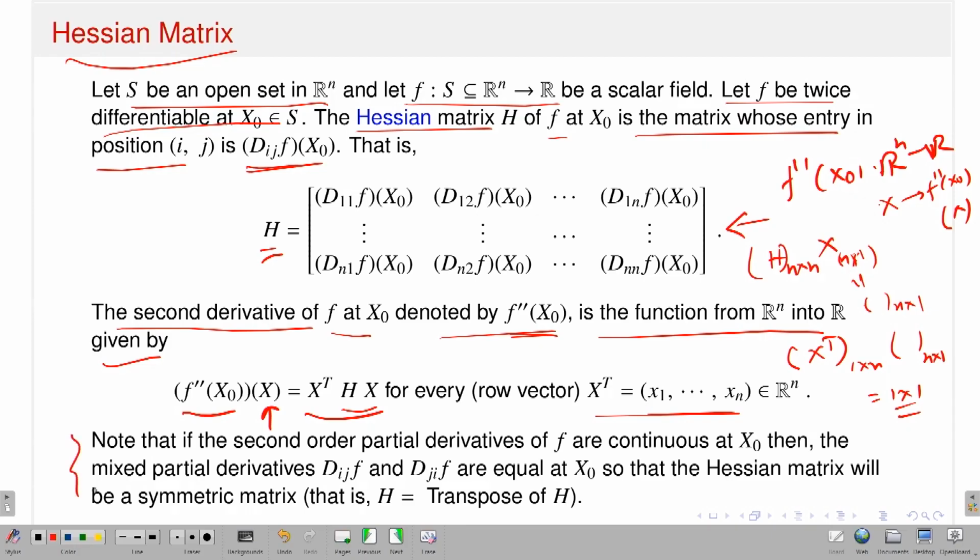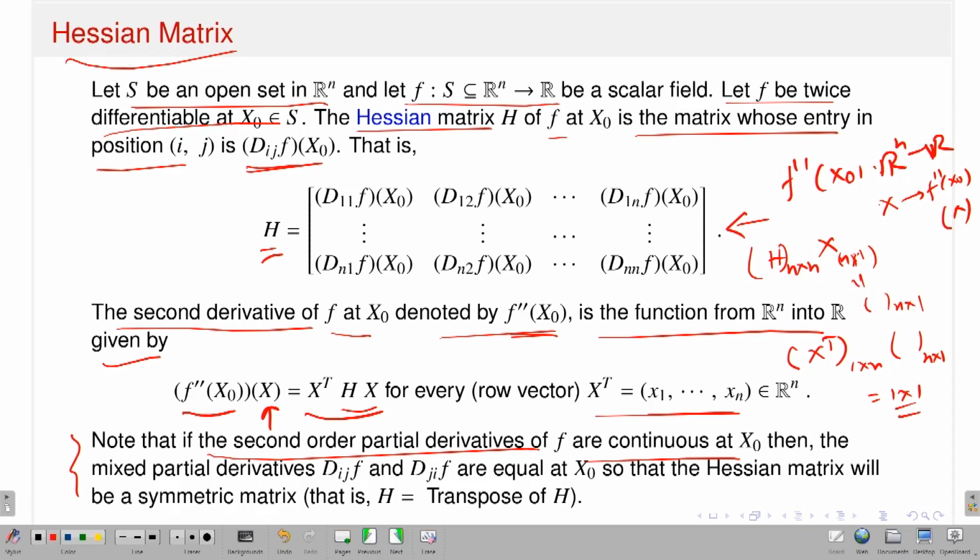Now, look, there is a note that says if the second order partial derivatives of f are continuous. To talk about the Hessian matrix, as I said, I just need the existence of the second order partial derivatives. I do not need the continuity of the second order partial derivatives, only their existence at the point x naught.